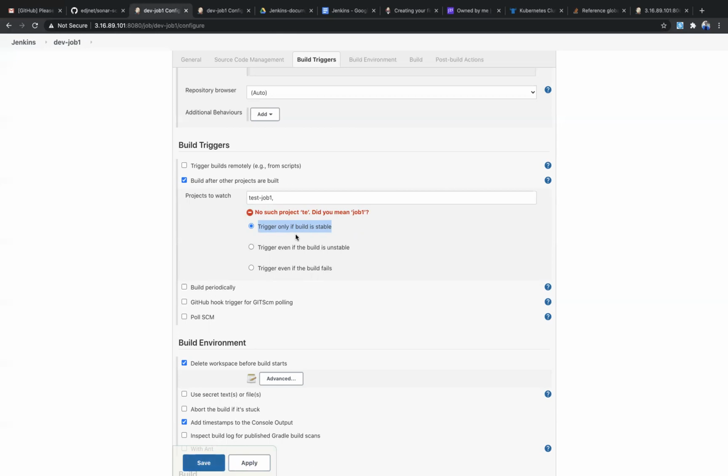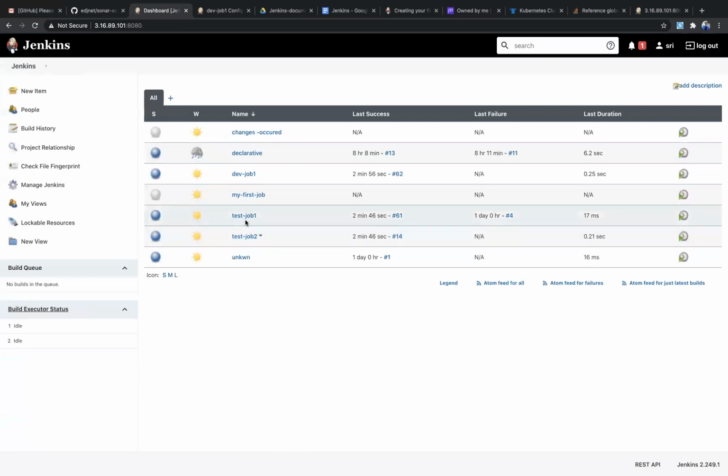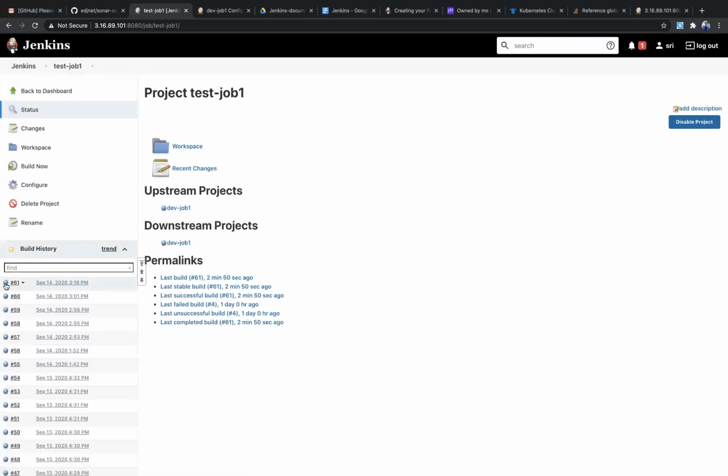Here, the upstream project is test job 1. Upstream project means this is called the parent job. When the parent job runs, this current job is going to run. So the current job is the child, because the main trigger is happening there. That is why we call it the upstream job. If I save, remember we have only 62 builds here. I'm not going to build this, but I'm going to build test job 1, so I'm going to trigger this build.